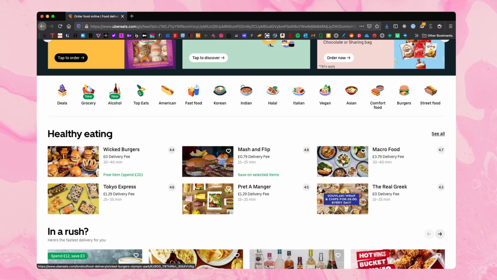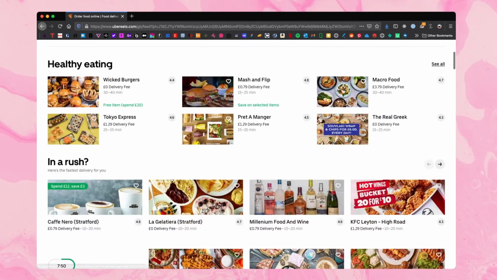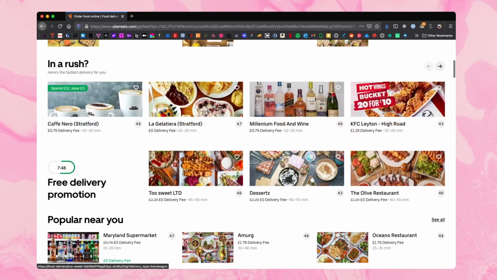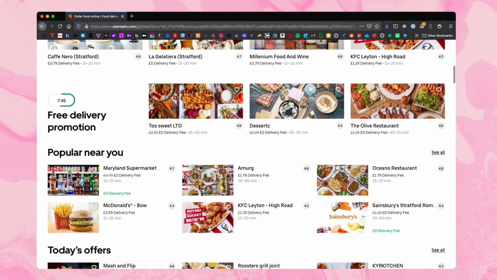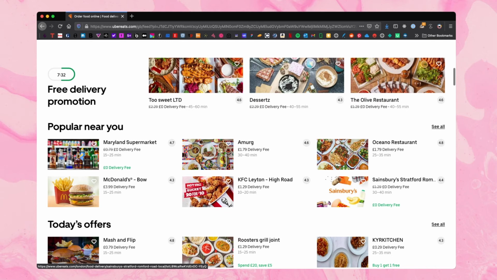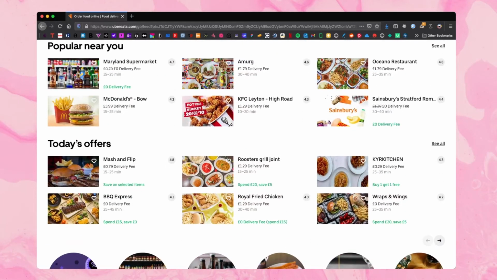You've got the delivery fees, the delivery times. There's a lot of personalization as well. Like here's some free deliveries, here's some personalized recommendations around you. People around you are eating these options, why don't you try them as well? For example, KFC, there's some Sainsbury's, Oceano restaurants around you, why don't you try those as well? And then we've got the offers and promotions. So there are so many options on Uber Eats, but they're filtering all of these out and they've got a lot of subtle cues to help you make this decision.